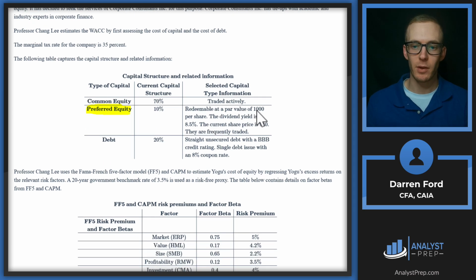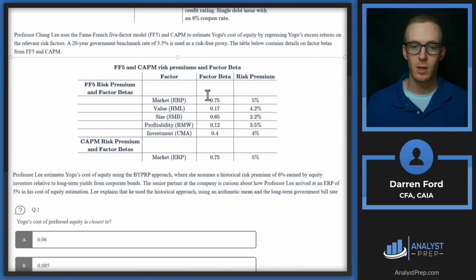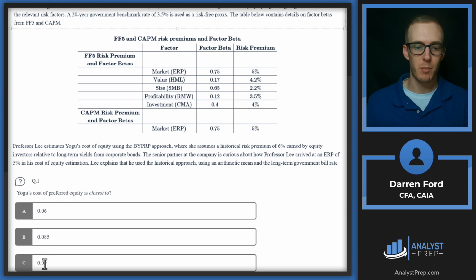Redeemable at a par value of $1,000 per share. The dividend yield is 8.5%, and the current share price is $9.40. So as we mentioned at the onset, we're going to be taking that dividend over the price, gives us our overall yield of 9%. Scroll down, we see we've got 0.09, which is the same as 9%. So we'll go with answer C.